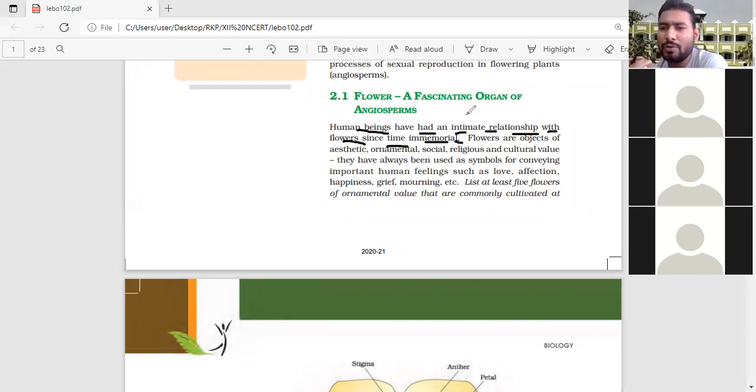A very simple example: if you are going to worship in the temple, you will offer flowers to the god. If you are going to celebrate a birthday party or a wedding, the groom and bride will wear a flower necklace. So flower is highly intimate.